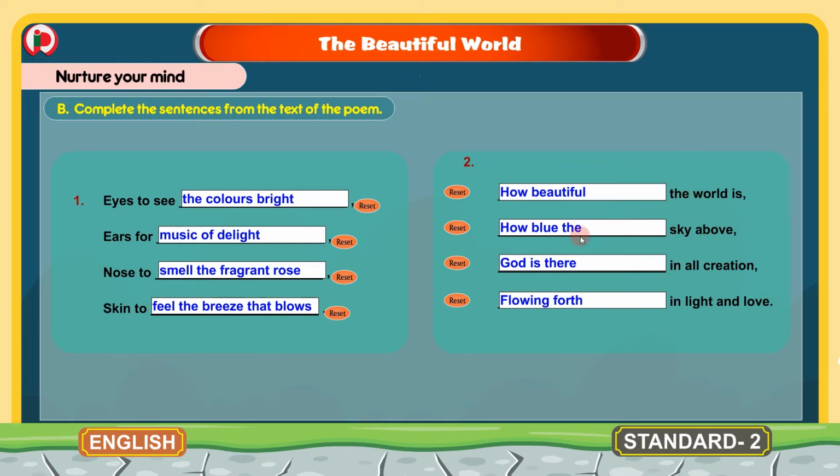We will read the sentences once again. How beautiful the world is. How blue the sky above. God is there in all creation, flowing forth in light and love. Children, you can find these sentences in the poem from the course book. This is about the B bit. Now we will move to the next bit.